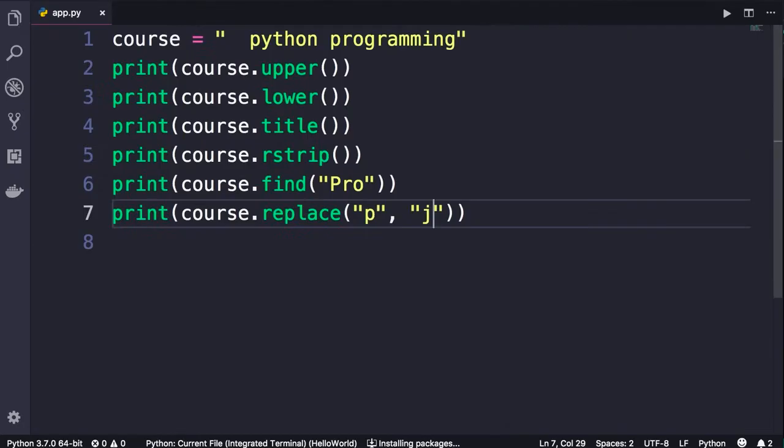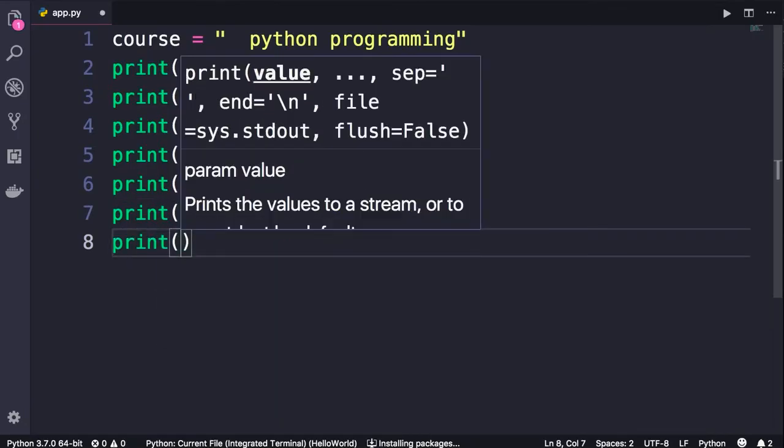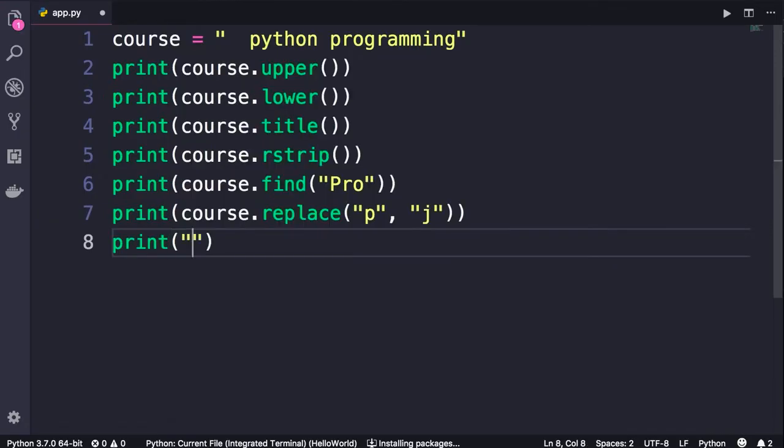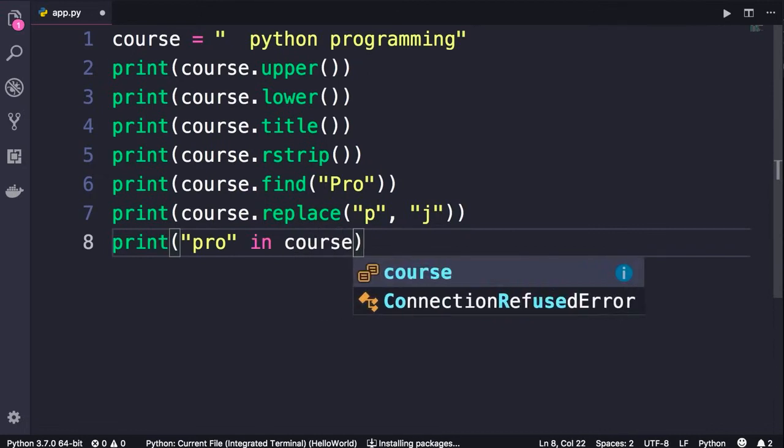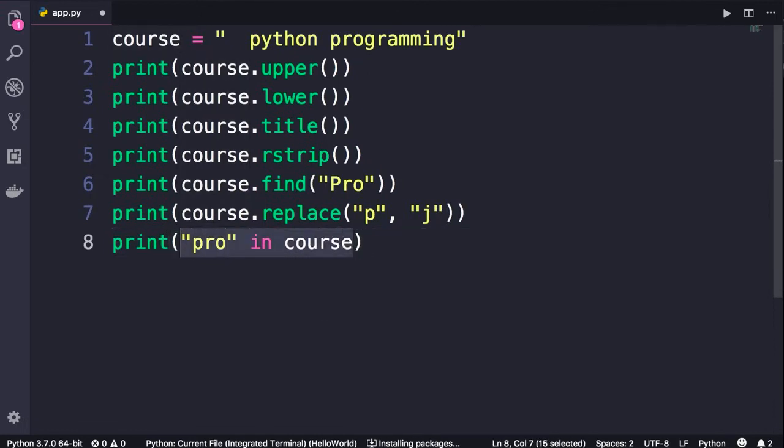And finally, if you want to check for the existence of a character or a sequence of characters in your string, you can use the in operator. Let me show you. So print, we write an expression like this, pro in course. So this is an expression. As I told you before, an expression is a piece of code that produces a value.